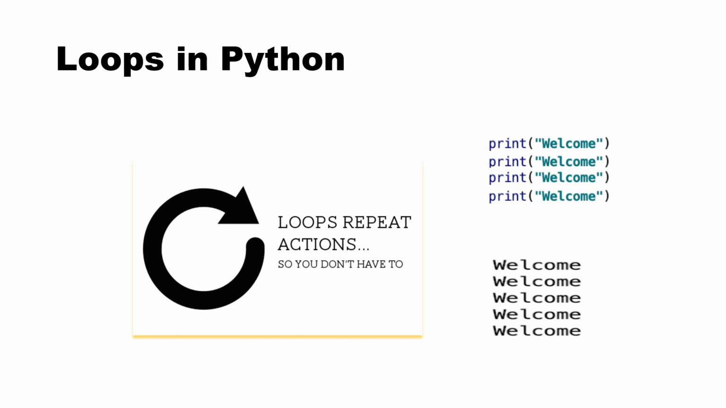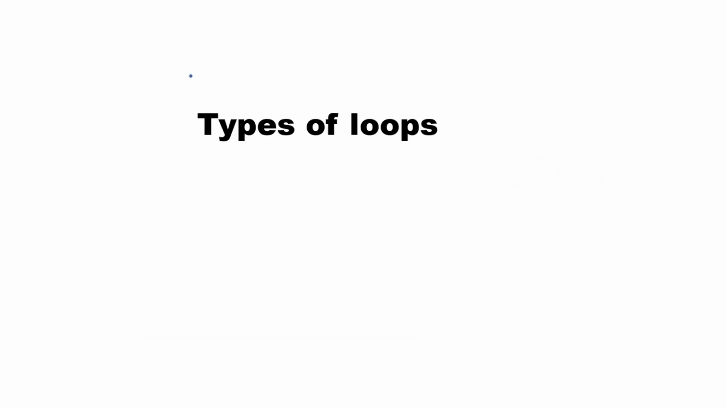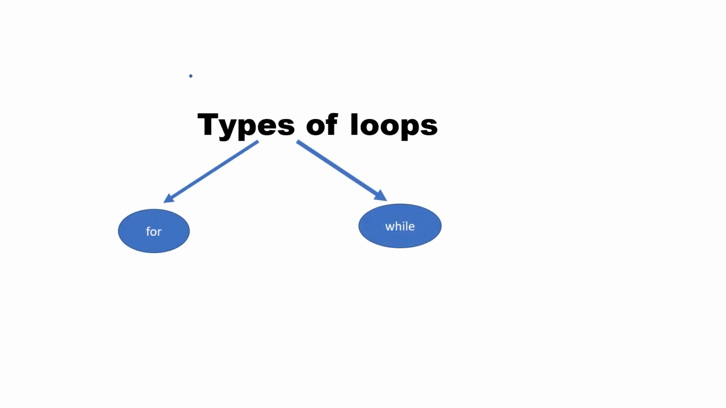No. So in coding you will get scenarios where you have to execute some statements a large number of times. So you can't write this code that many times. It will be code redundancy. So in that situation we will use loops. Next, types of loops. We have two types of loop. First one is for loop and second one is while loop.